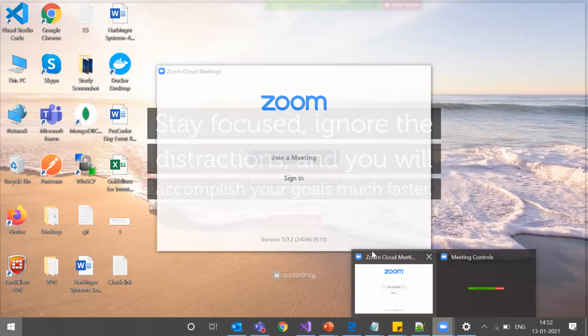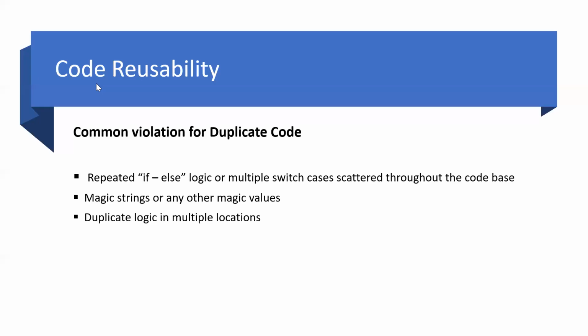So let's move to the next topic, that is code reusability. Basically, most of the bugs in projects are due to repetitive code. Let's consider one example. In our project, we need to validate some entity, let's say validate employee.